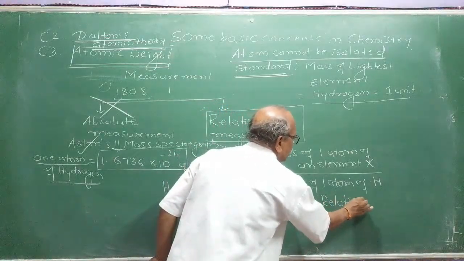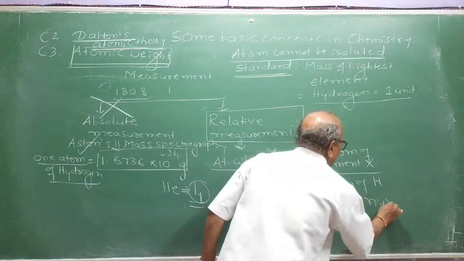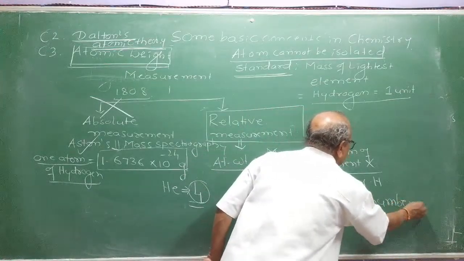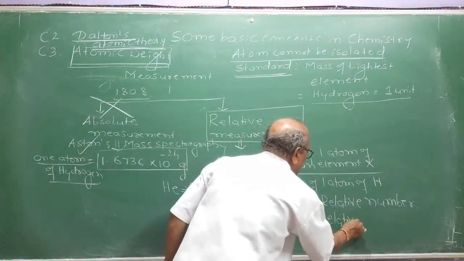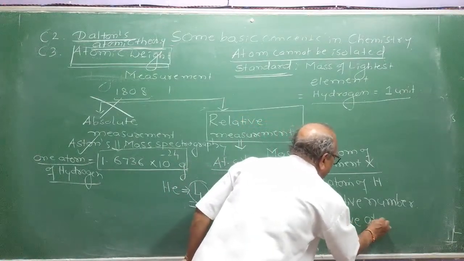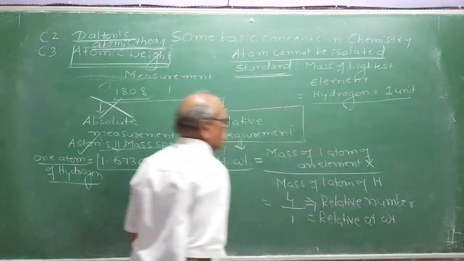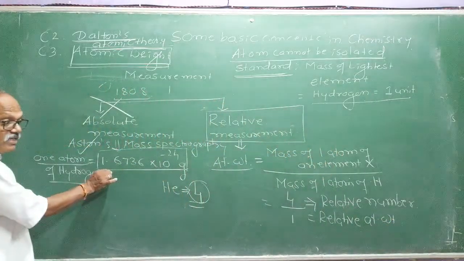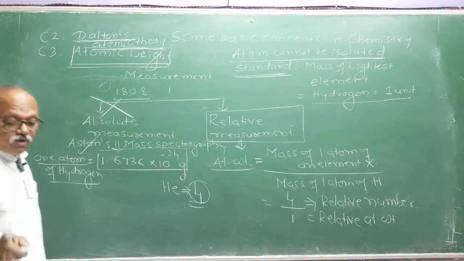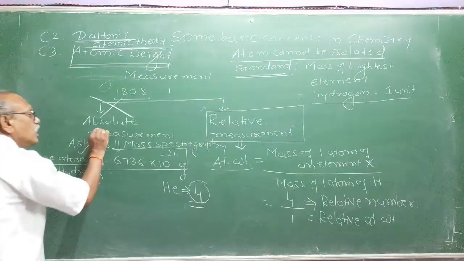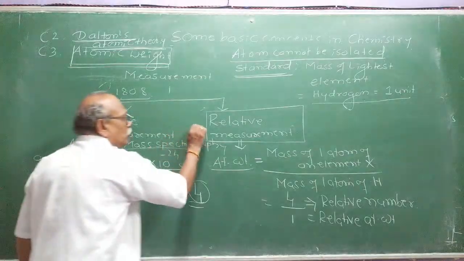Without units. Relative number. This is called relative atomic mass. What does relative mean? Relative means relative atomic weight. Remember, actual atomic weight is different. Don't misunderstand. Many students have a wrong conception about absolute measurement and relative measurement.